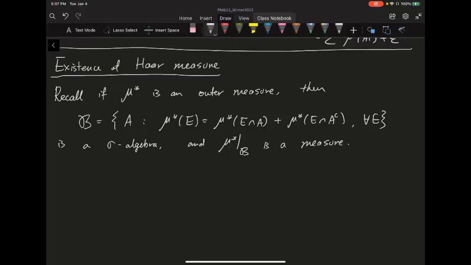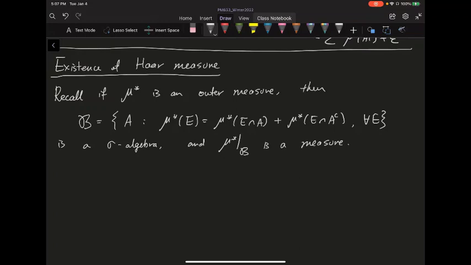We're now finally ready to prove the existence of a left Harmonic measure. From last class, we saw that we constructed an outer measure from our candidate of the left Harmonic measure. And just recall the following fact from measure theory.